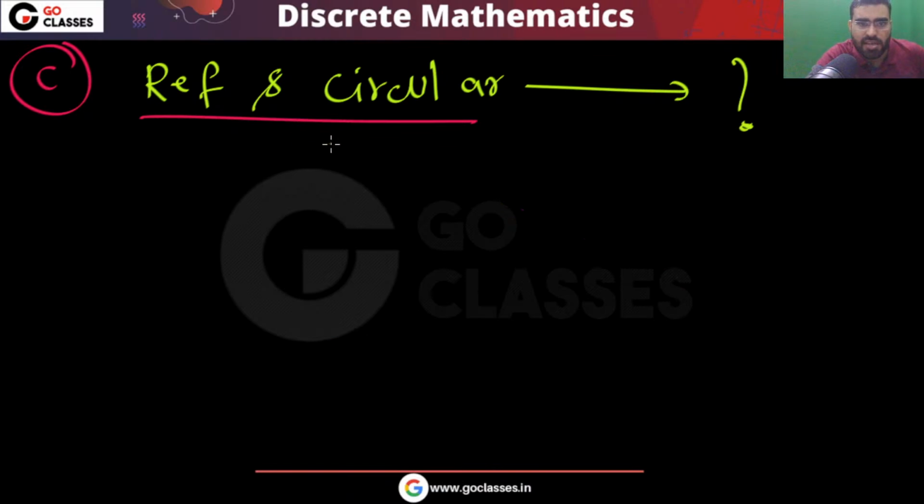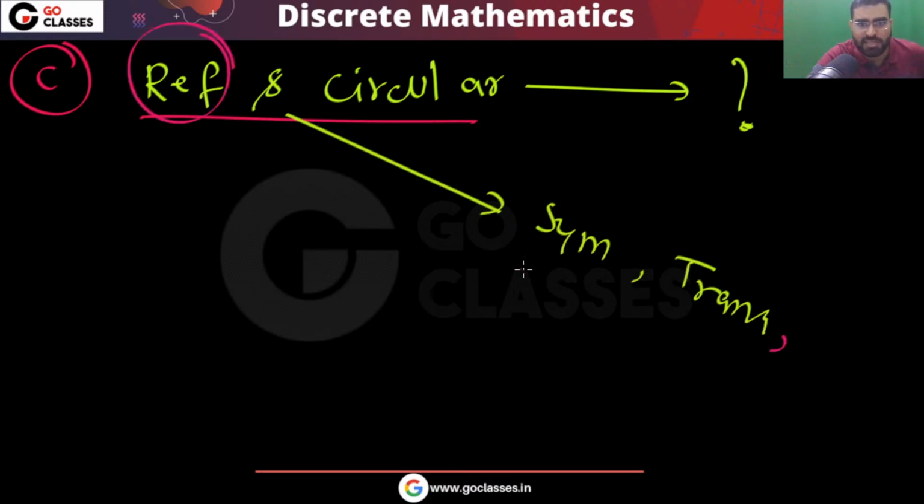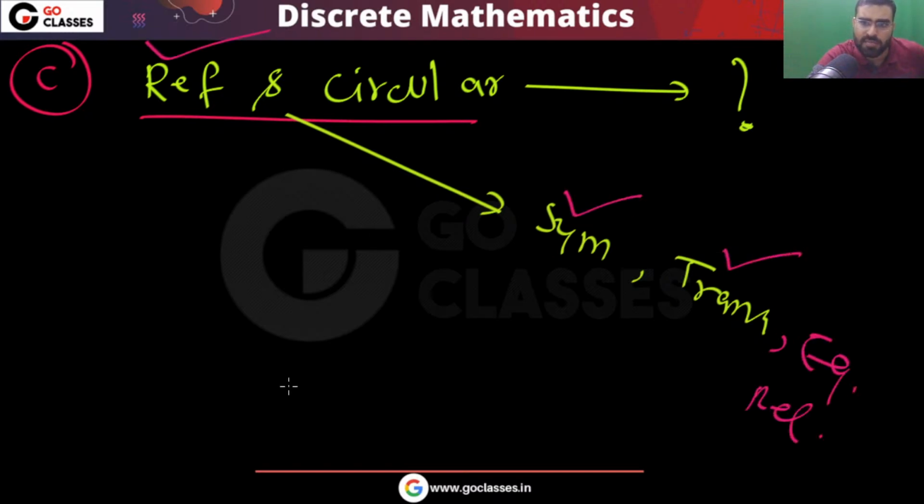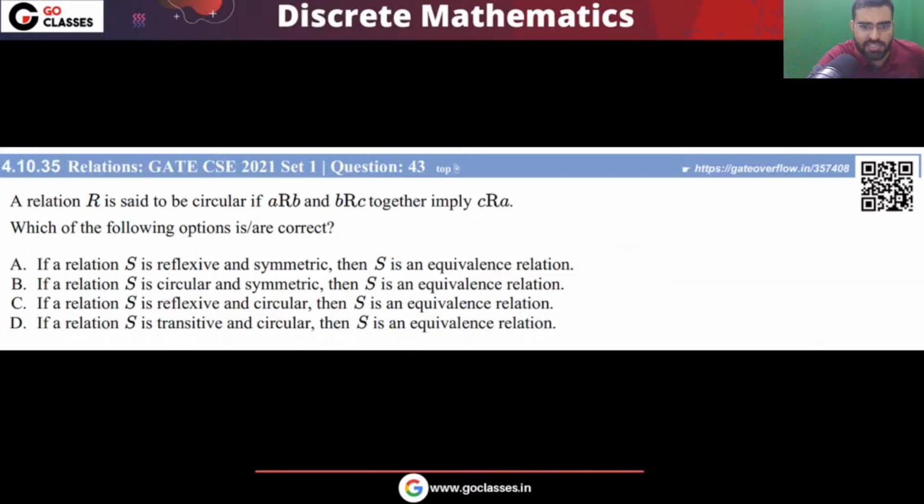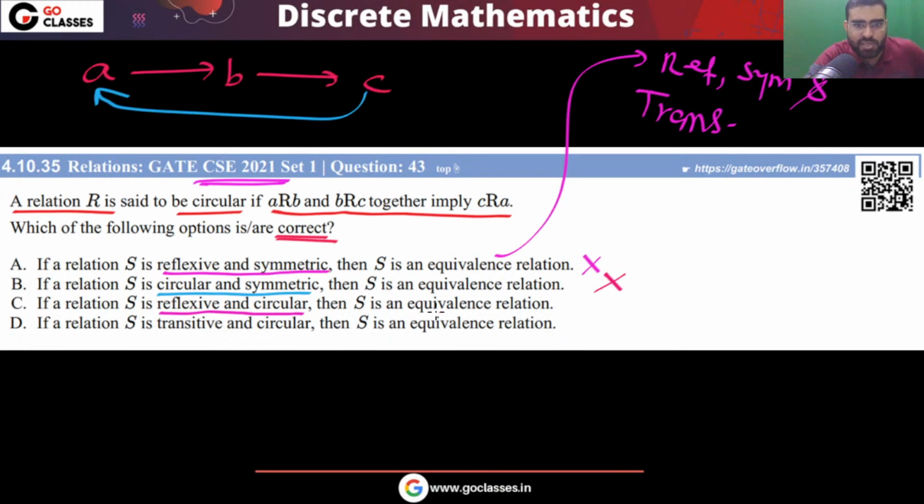So I can say reflexive and circular will be symmetric, will be transitive. You have reflexive, you have symmetric, you have transitive. So automatically it will be an equivalence relation. So finally this is your answer, that reflexive and circular will imply equivalence relation. The answer is yes. This is correct. What about the next?